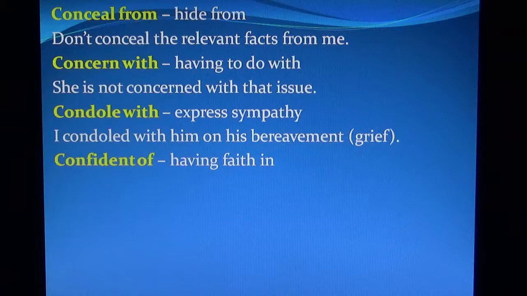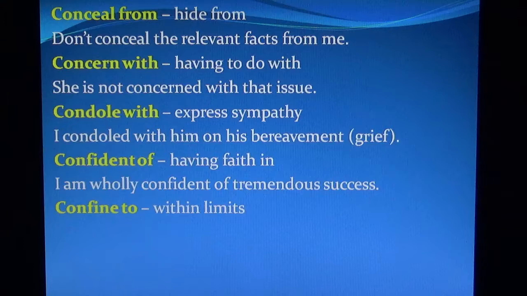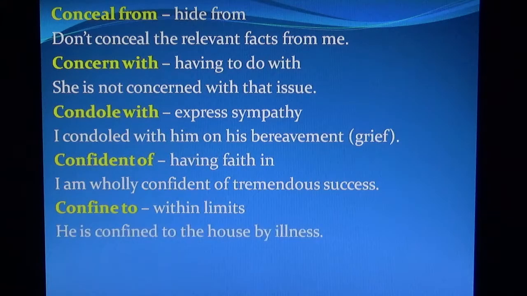Confident of means having faith in. I am wholly confident of tremendous success. Confined to means within limits. He is confined to the house by illness.